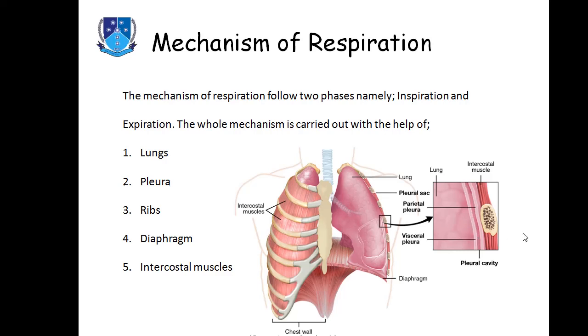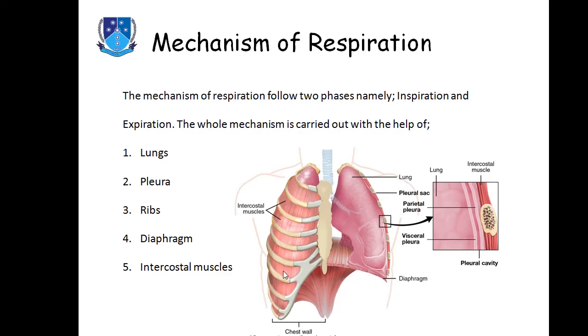And when it takes this visceral pleura with it, what will happen? It will increase the diameter of this lung. And when the diameter of this lung is increased, what will happen? The alveoli inside this lung will become relaxed. The diameter of alveoli becomes high. The pressure inside the alveoli will become very low. When the pressure inside the alveoli becomes low, what will happen? The pressure outside the body is very high, so the air will get rushed inside the lungs.